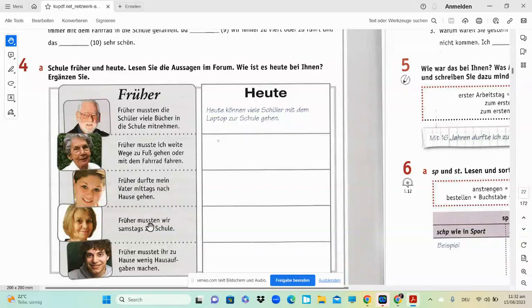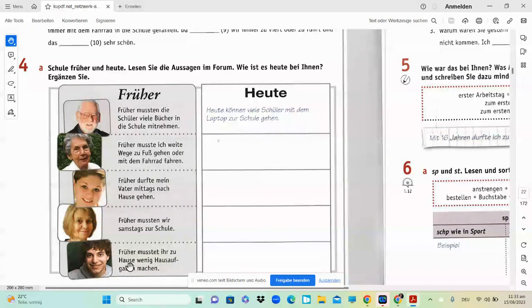Okay? Früher mussten wir Samstag zur Schule. Heute hat... how can this sentence be? We have holidays, so heute sollen wir Samstag zu Hause bleiben. You just have to stay at home. Früher musstet ihr zu Hause wenig Hausaufgaben machen.